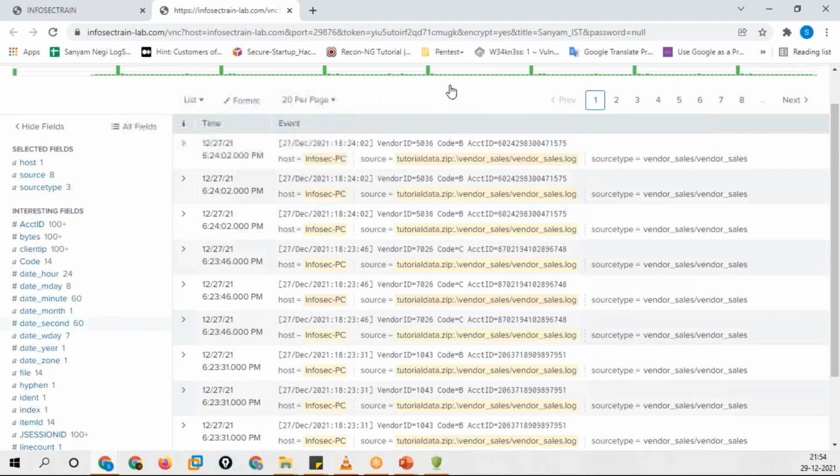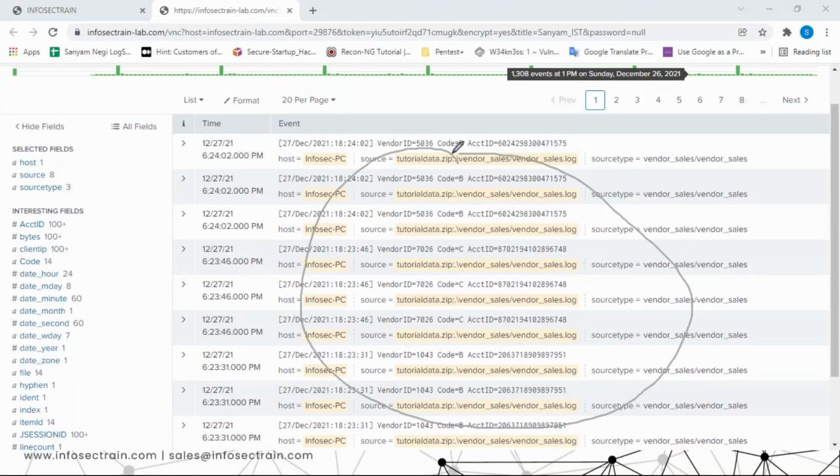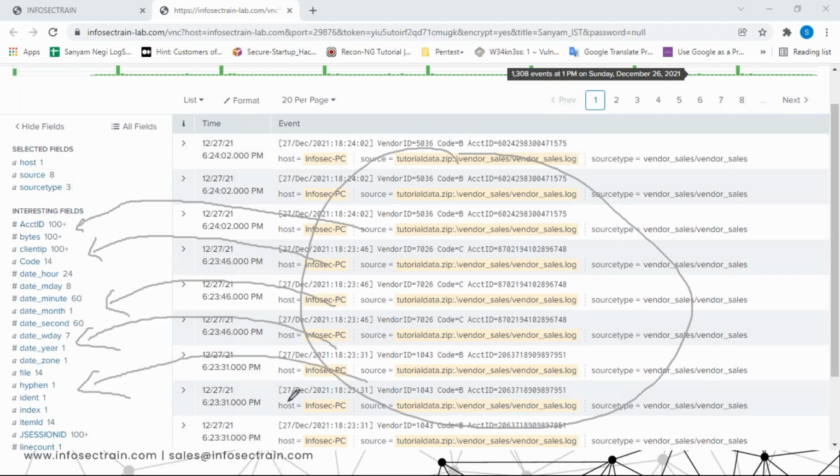Makes sense? So all these events which are listed in the center, top to bottom, these are the interesting fields which have been extracted automatically. You can add your own field, you can delete your own field, whatever you want, you can do that.